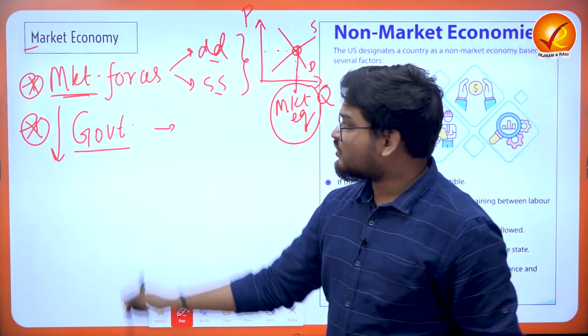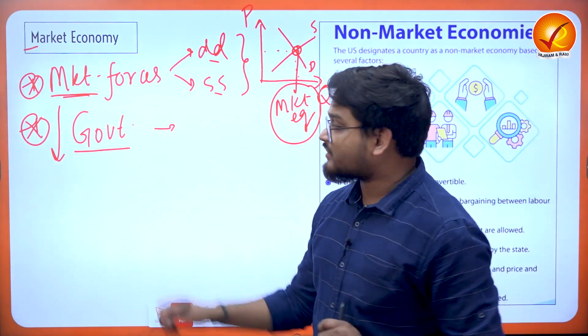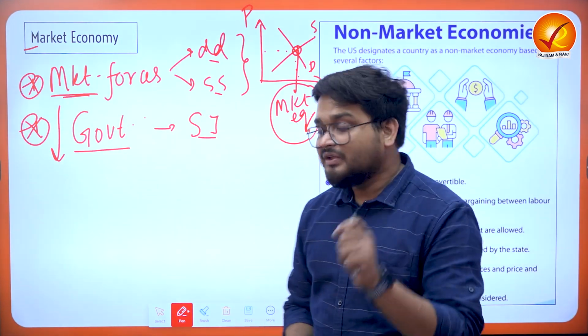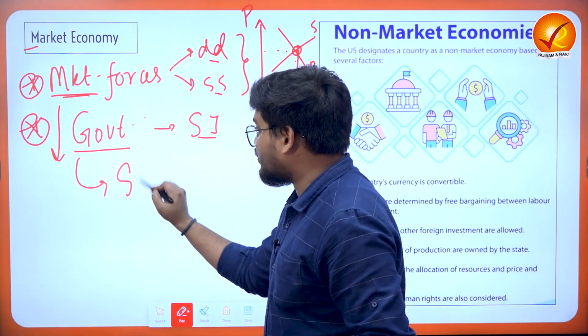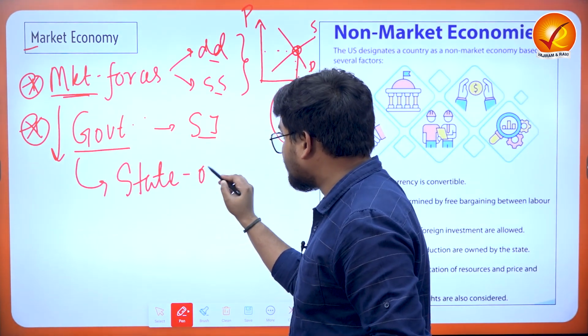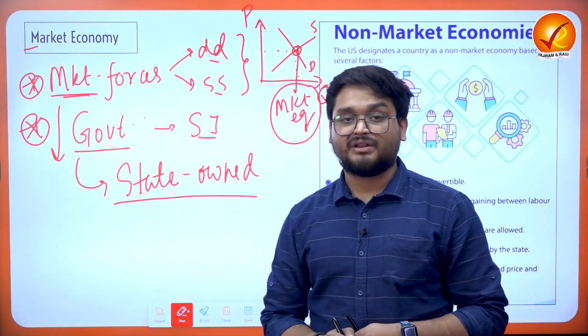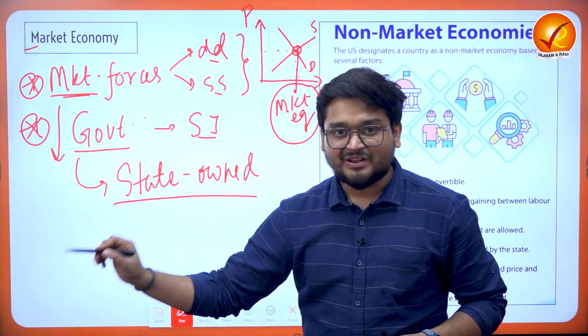So in a market economy, a little government interference is permitted to maintain social justice in the markets. But too much government intervention, particularly in government-owned or state-owned businesses, is not favorable under the market economy. That means the interference must be minimal in nature.